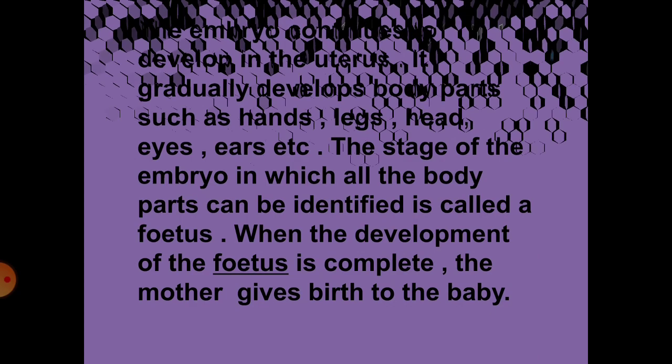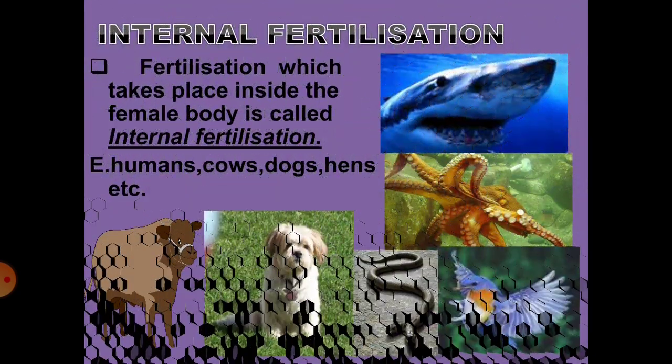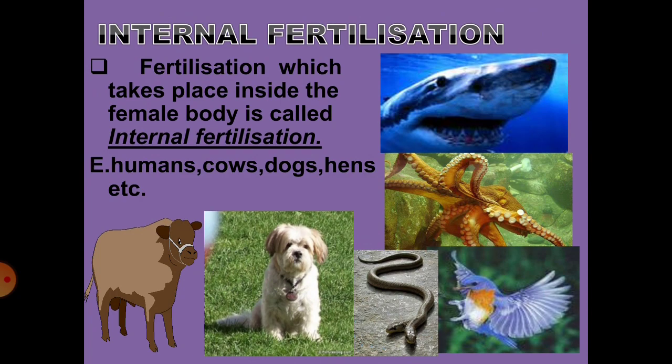Now here in this picture you can see internal fertilization taking place in the animal. What do you mean by internal fertilization, children? When fertilization takes place inside the female body, you refer to it as what? Internal fertilization. Examples: humans, cows, dogs, hens.